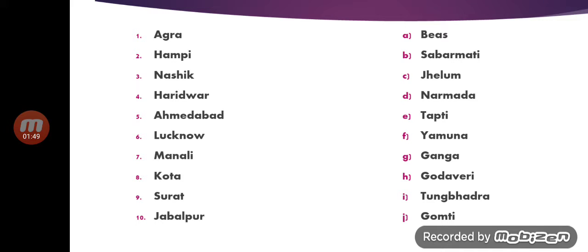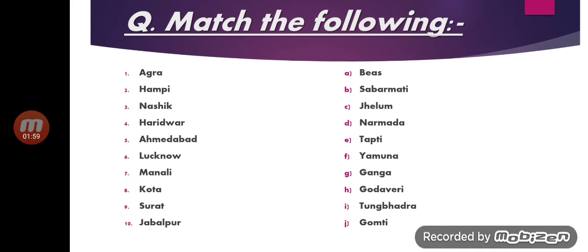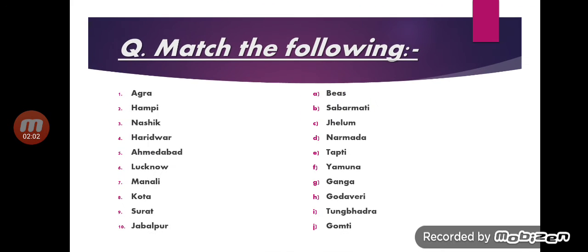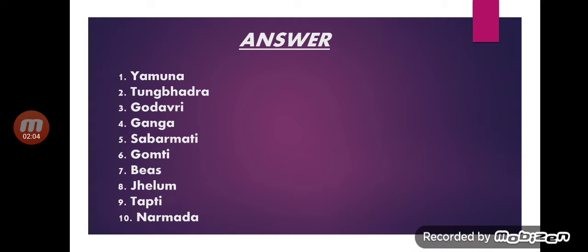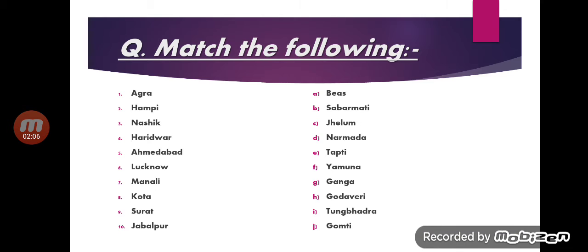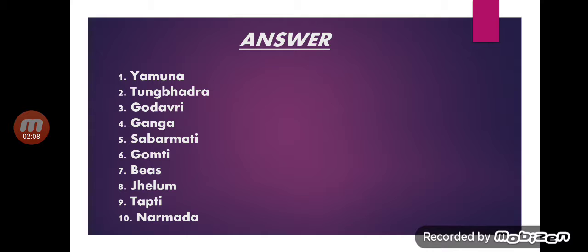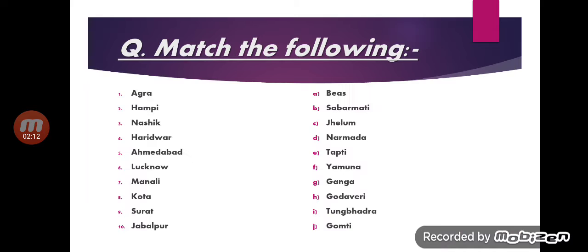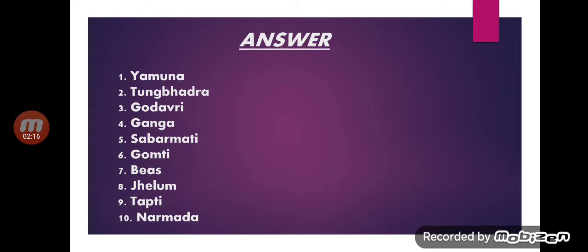Now, have you seen Agra? So just see the answer. Agra, which river flows? It is Yamuna. Then second, Hampi. The answer is Tungabhadra. Third, Nashik, and the river is Godavari.